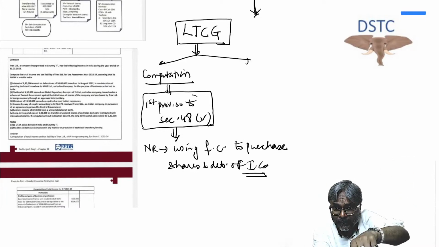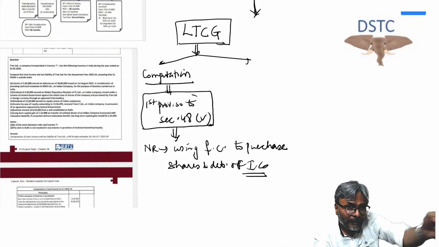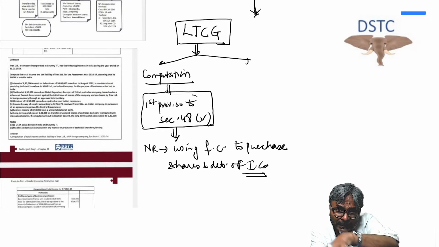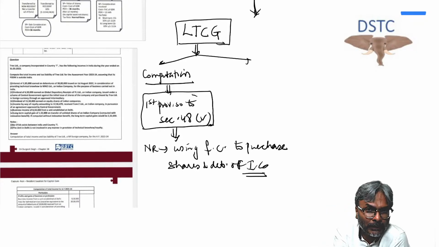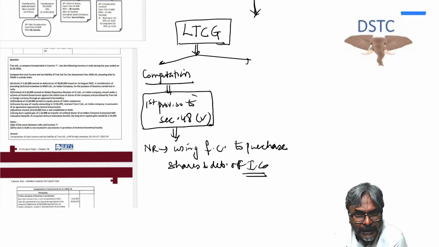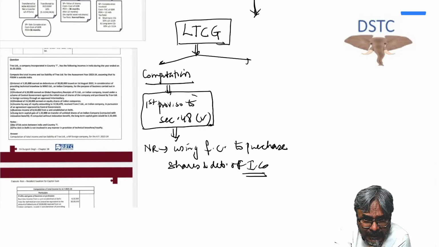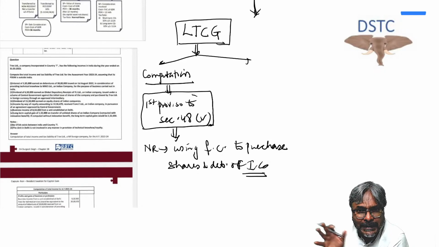But I already told you, some two attempts back, they have used this TT buying rate and selling rate, and that concept has to be considered. So in Chapter 12A, keep this point in mind, because if they give you the data of the TT buying rate and selling rate again, you will have to use it to get the long-term capital gains computation.